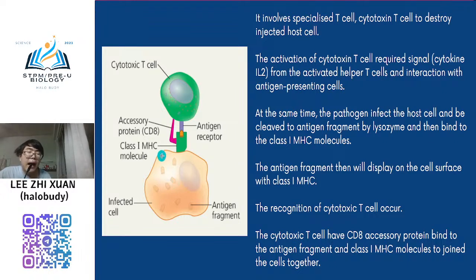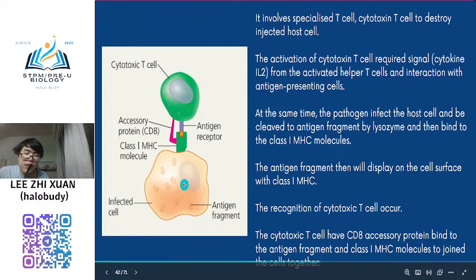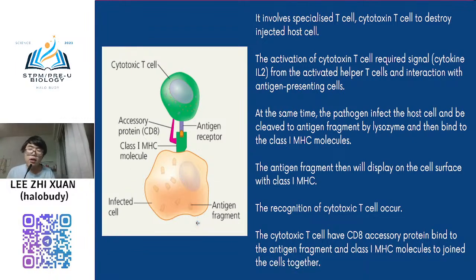But now your MHC complex is not Class 2, it is Class 1. Just now for the helper T cell it was Class 2, right? Your macrophage presents on Class 2. Now it is Class 1. Why? One of the reasons is that all the host cells in our body, the whole body's cells, will express Class 1 MHC molecules.